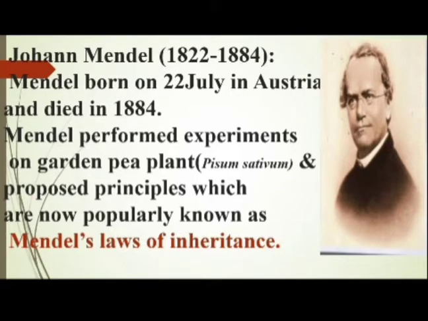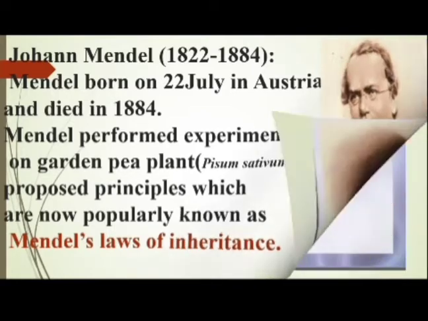Gregor Johann Mendel, born on 22 July in Austria and died in 1884. Mendel performed experiments on garden pea plant. The botanical name of garden pea plant, Pisum sativum. Remember this, botanical name of garden pea plant, Pisum sativum, and proposed principles which are now popularly known as Mendel's